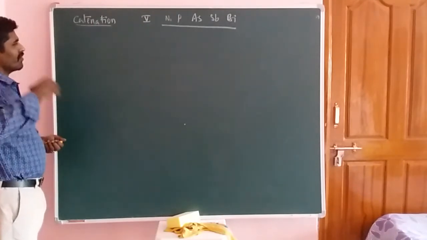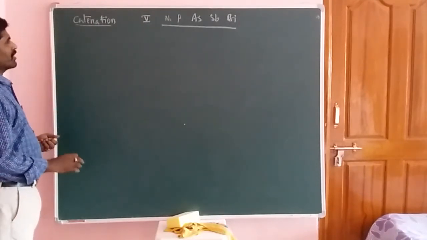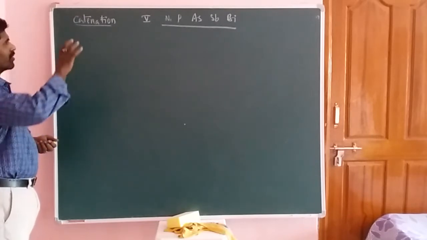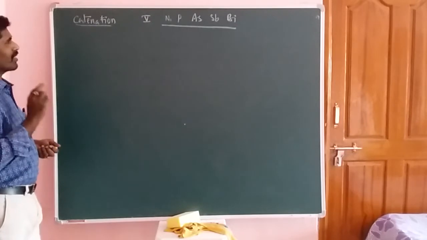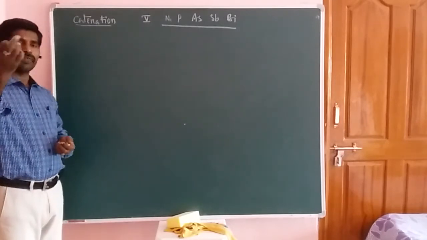Now first of all, we want to study the catenation property in these elements. First we have to compare the catenation property of fifth A group elements with that of fourth A group elements.